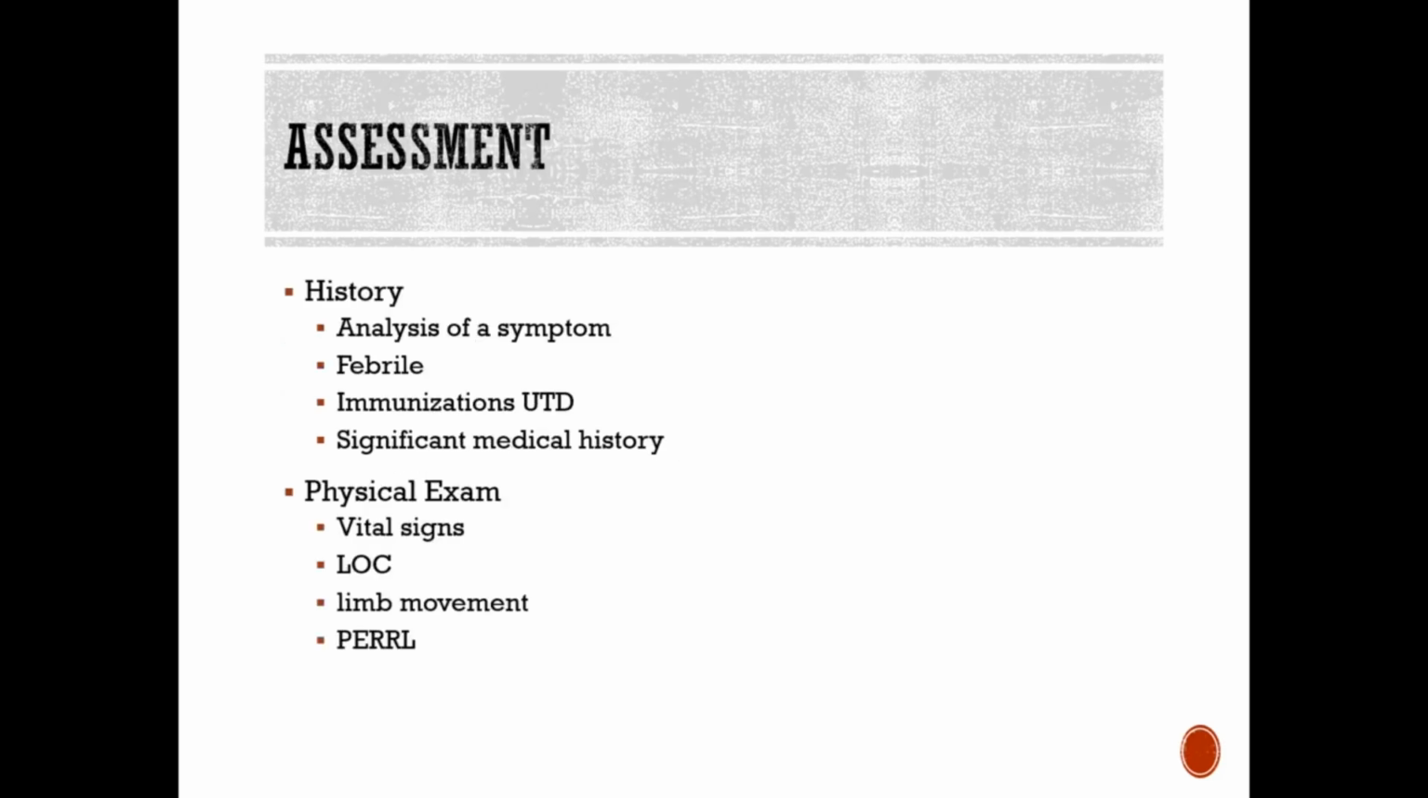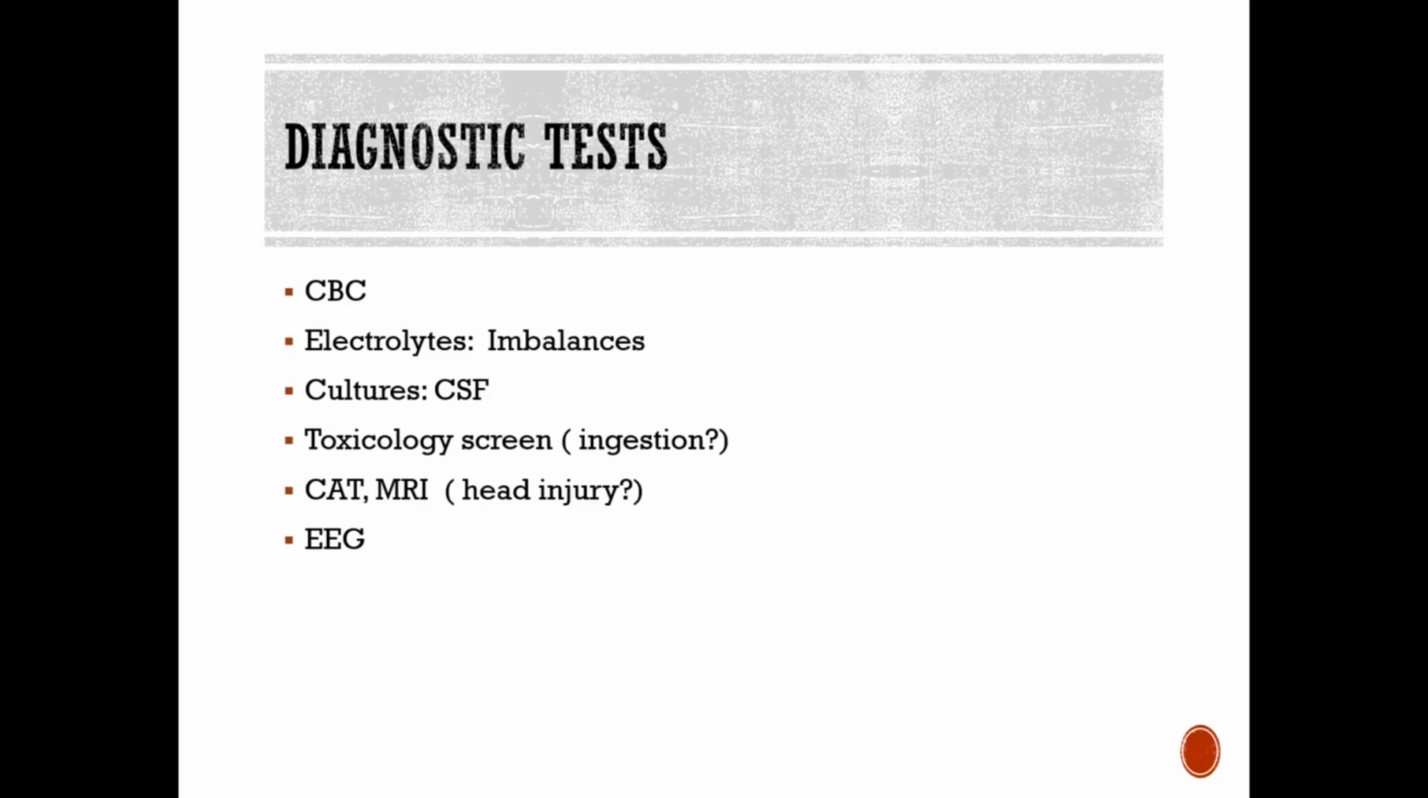With our assessment, again, we want to obtain that history to figure out, was there an onset of illness? Do that analysis of symptoms. Were they febrile? We want to check to see, always with children, are their immunizations up to date? Do they have any significant medical history? Because again, remember, we're just trying to obtain some clues as to what is going on. And then we need to do our physical exam. And then know that when we're evaluating febrile seizures, they really may be diagnosed based on history and exam.